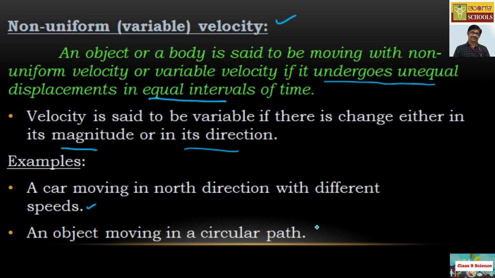An object moving along a circular path. In that path the direction is always changing, and hence it is also taken as non-uniform velocity. The velocity of that object is taken as non-uniform or variable velocity.